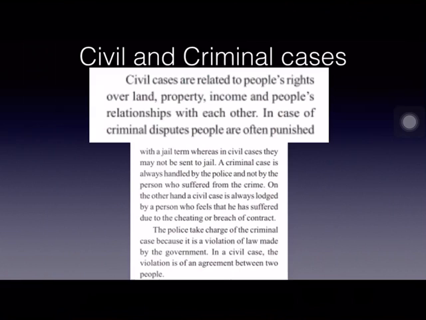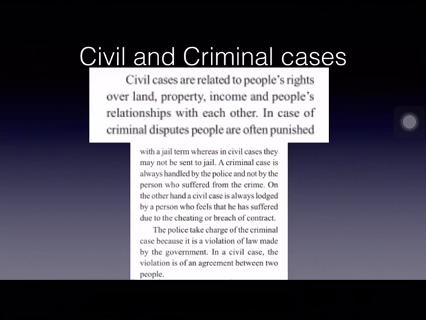If any person suffers from a crime, he has to make a complaint in the police station, and the police take charge of the criminal case because it is a violation of law. Always a crime is done whenever a law is violated. Due to violation of laws only, criminal cases arise. The police take charge because it is a violation of a law made by the government.